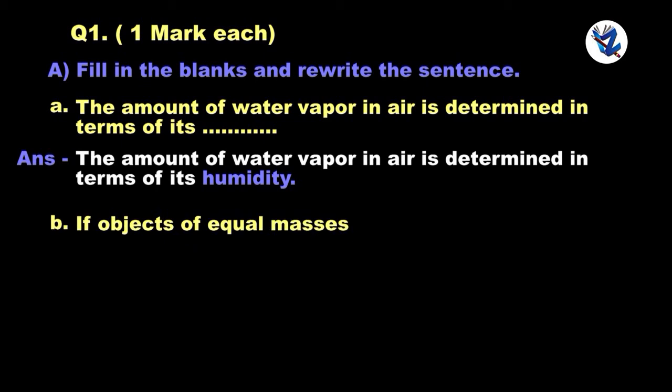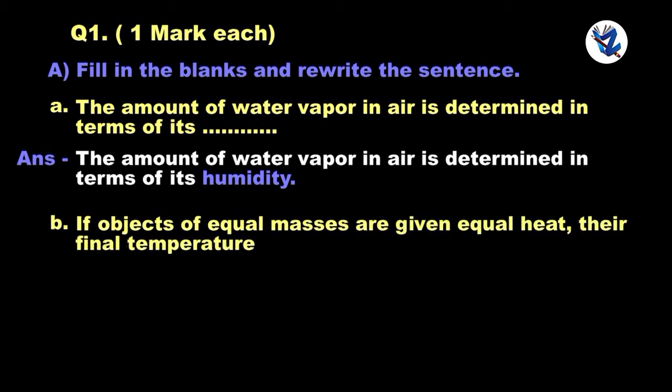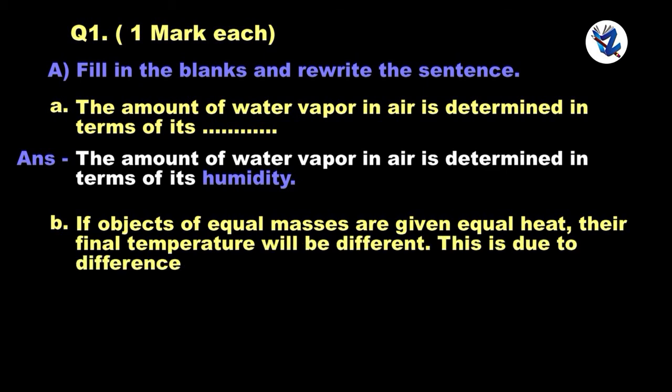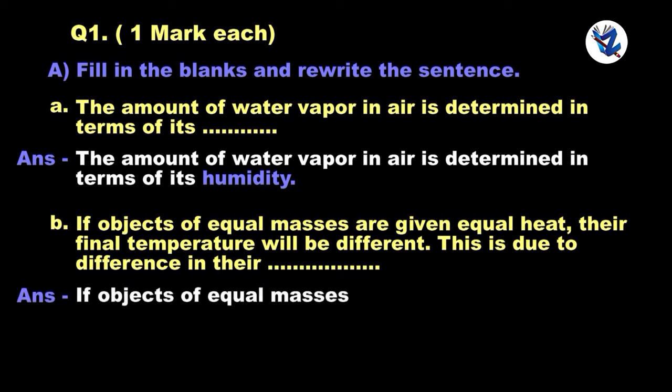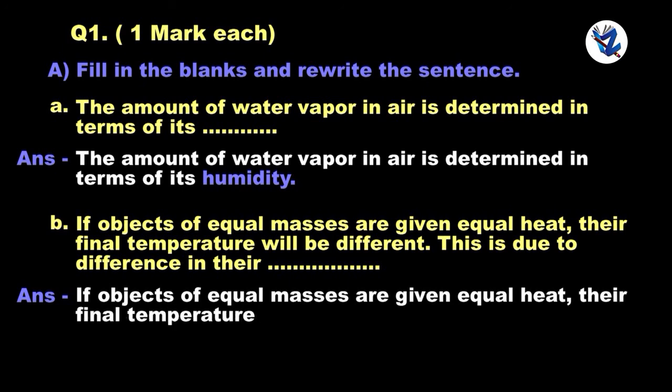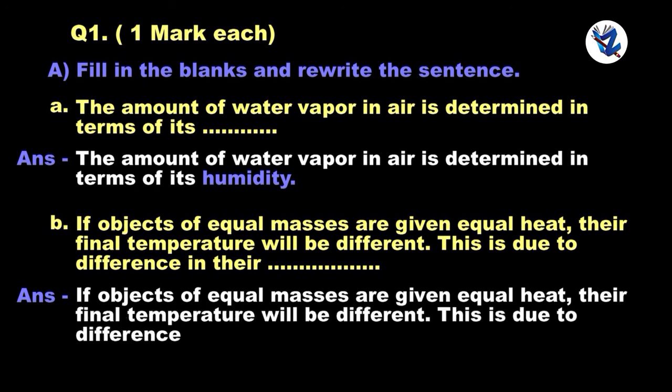If objects of equal masses are given equal heat, their final temperature will be different. This is due to difference in their specific heat capacity.